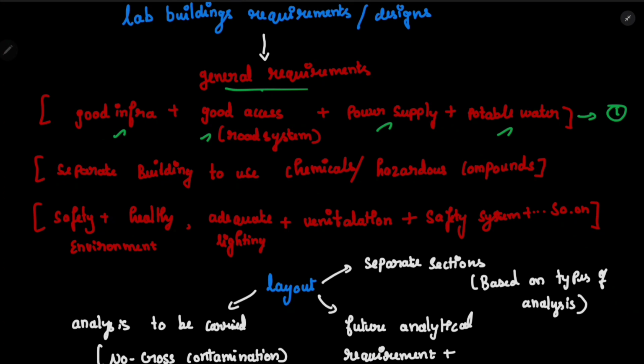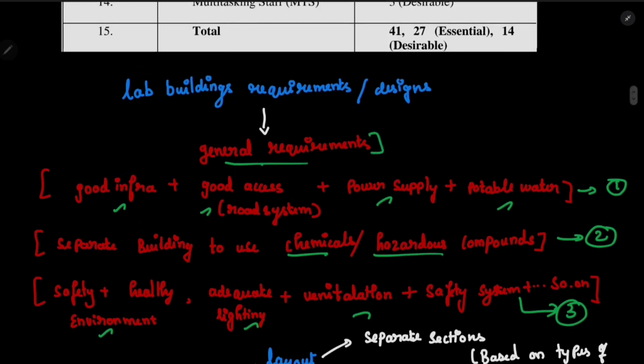Second one is there should be a separate building to use chemicals and hazardous compounds. This is in case of laboratory. You should listen to this point carefully. We should have a separate building for chemical and hazardous compounds. And third point, safety. There should be a safe and healthy environment. Adequate lighting should be there. Ventilation and safety systems and so on will be mentioned. So these 3 points will ultimately be the general requirements for any designing of the laboratory building.